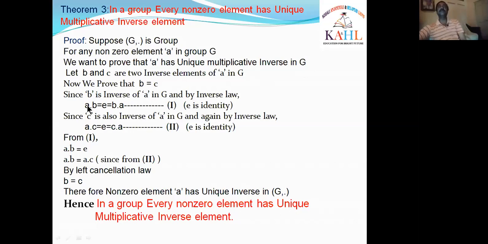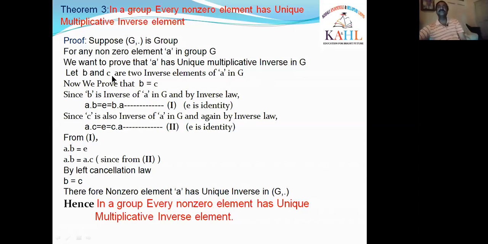By the inverse law, for A, B is the inverse. That means A·B comes out as the identity element E, where E is the identity element in G. Similarly, B·A is also E. I am taking it as 1.